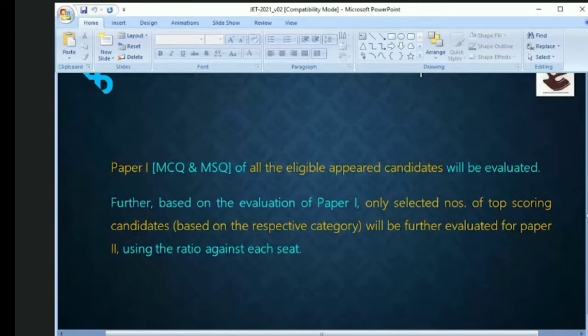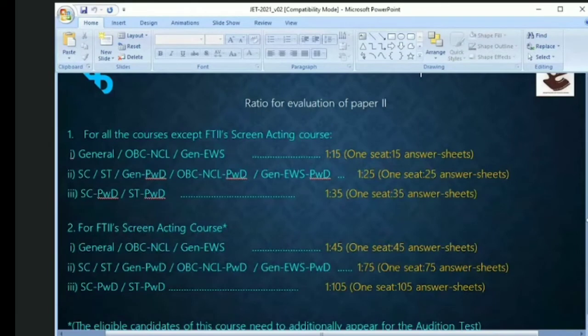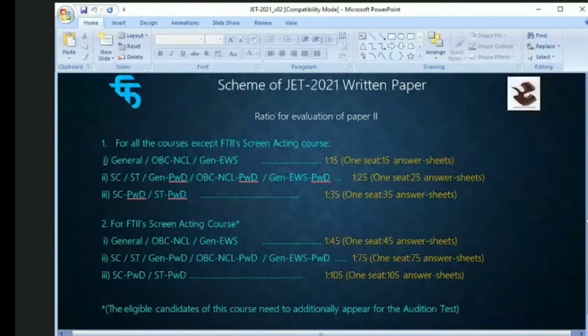on the course for this. So how does the ratio work?